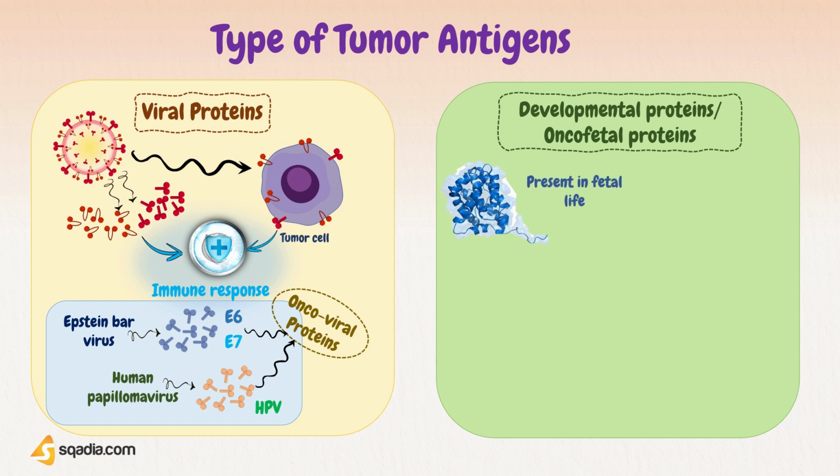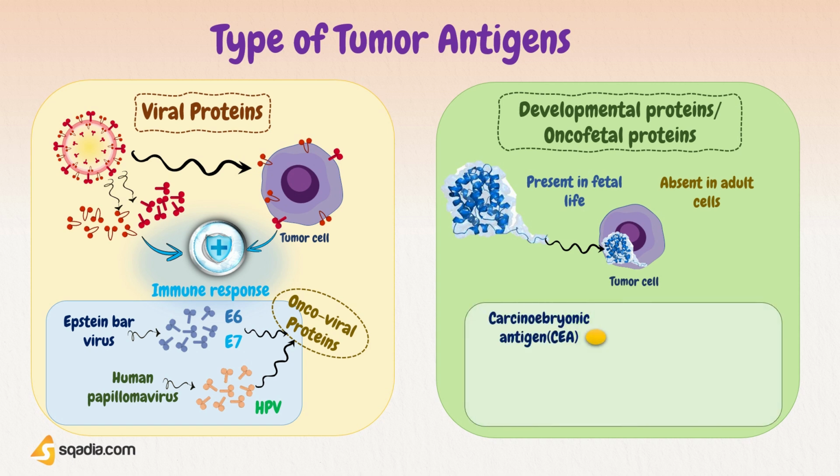Next category is developmental proteins or oncofetal proteins. These proteins are normally expressed during development process or during fetal life only, but are absent in normal developed adult cells. However, in case of tumor, some oncofetal or developmental proteins re-express themselves on tumor cells. For example, carcinoembryonic antigen, CEA, is normally expressed on many tissues during fetal life, but absent in adult life.